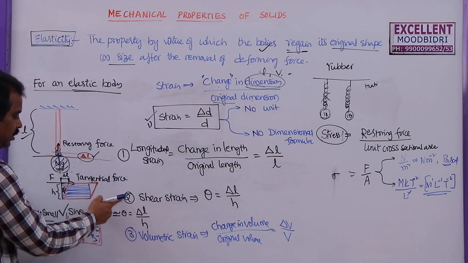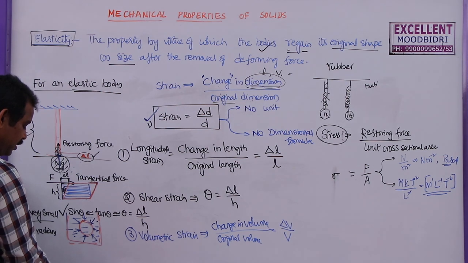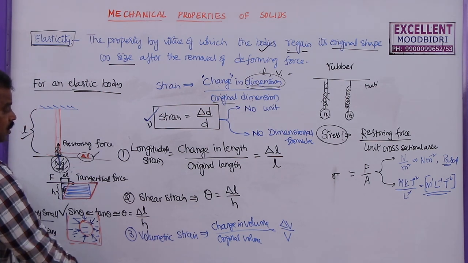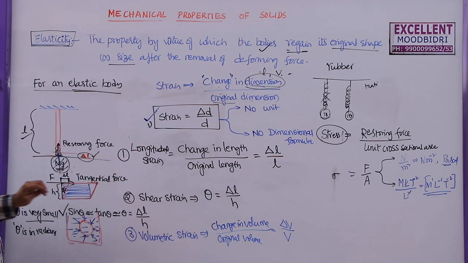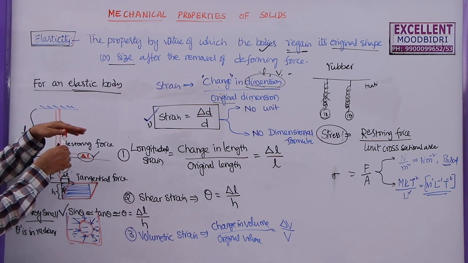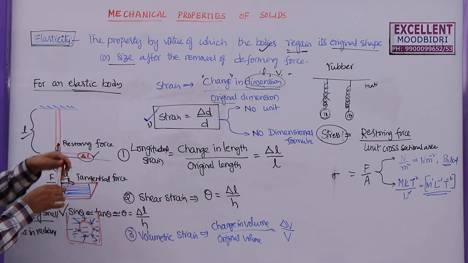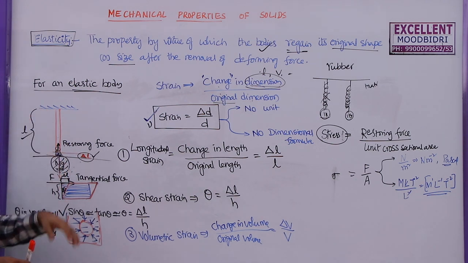So these are the three different strains that you are going to study in this lesson, and what are the corresponding stresses. To produce the longitudinal strain, that means to increase the length, I need to apply force perpendicular to the surface. Let us say this is the wire suspended here. If I apply force perpendicular to this cross section, then the length of the wire will increase.